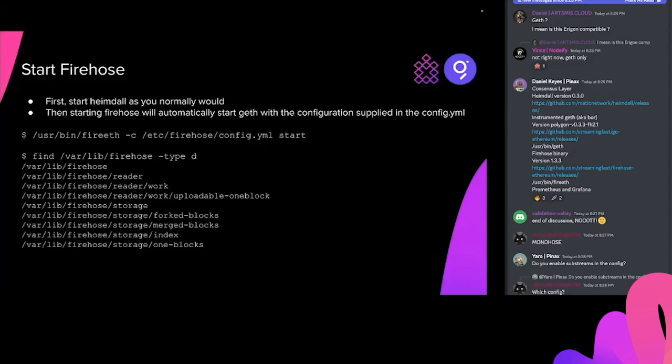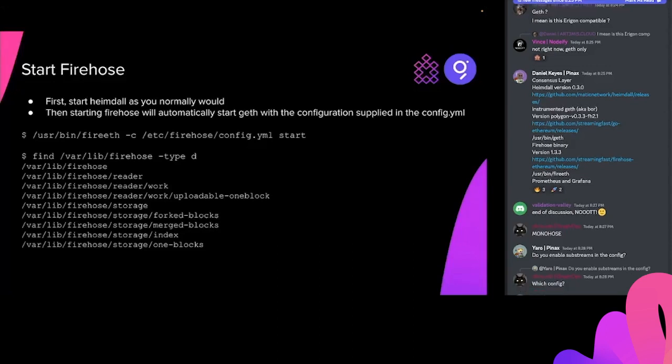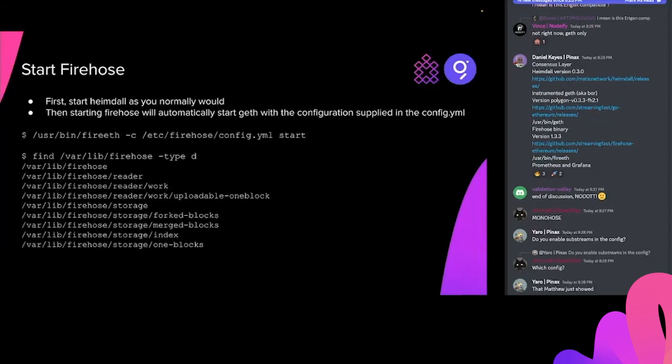In the last presentation, I didn't mention the file hierarchy, but I did print it out here. You'll notice there's two subdirectories: one called reader, and one called storage. The reader is a temporary storage, which would always be local on the file system where the reader component is running. Here we're running all the components, so you're going to get all the directories, but that would just be specific to the reader. As it's reading the blockchain, it's writing out one file for every block that it finds. It writes it on the local disk. Once it's synchronized to the local disk, then it will push it into the storage system.